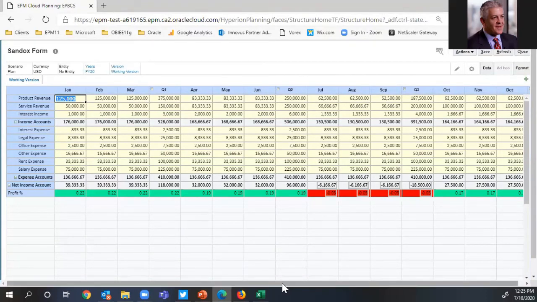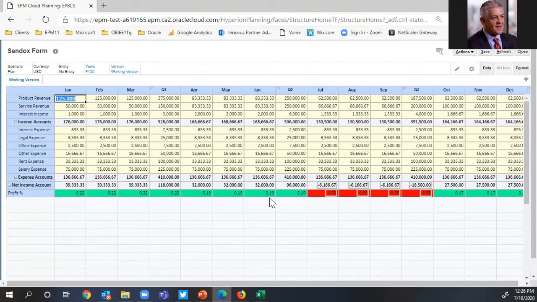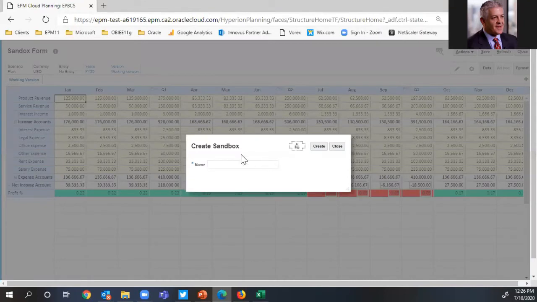All right. So I've also got a little bit of data validation going on here to do some traffic lighting on my profit member. But the first thing that I want to do here is look here. Scenario is my plan, and my version is working version. So this is a valid intersection where I can create sandboxes. And I'm going to click on my little plus button over here to the right, and I'm going to go ahead and create my sandbox.